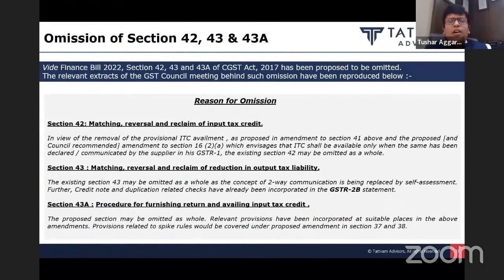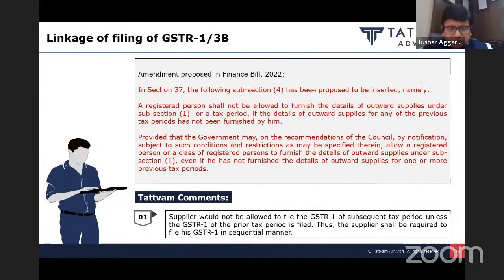They have amended or omitted sections 42, 43, 43A. All these sections provided for two-way flow, the earlier GSTR 1, 2, 3 model, which was emphasized during the implementation of GST. The entire section 37 to 43A has been restructured in a manner that there is no two-way communication concept. They have given GSTR 1, GSTR 3B, GSTR 2B legal sanctity. They have given 2B versus 3B reconciliations legal sanctity under the GST law, and the entire provisions related to two-way flow have been deleted from the law.